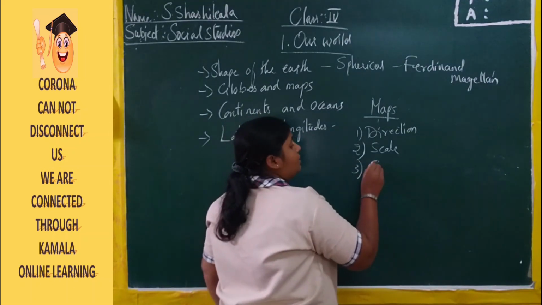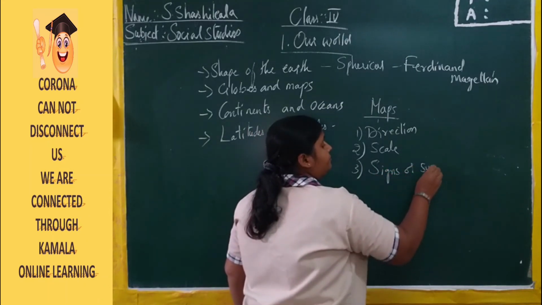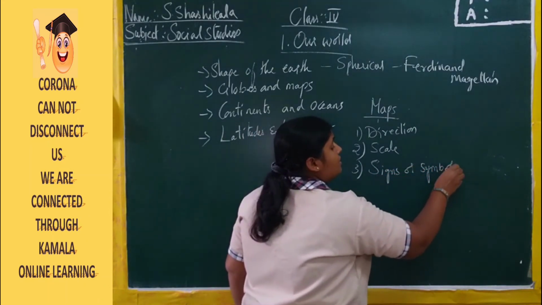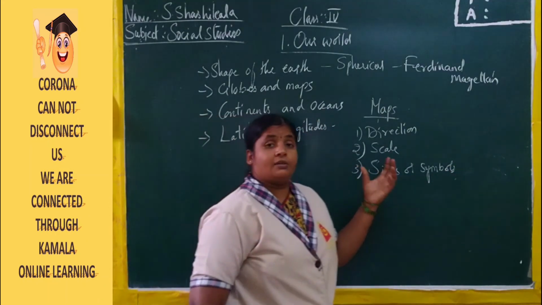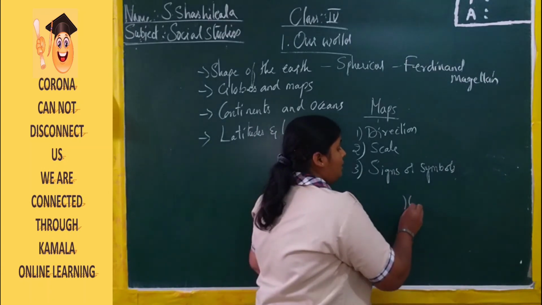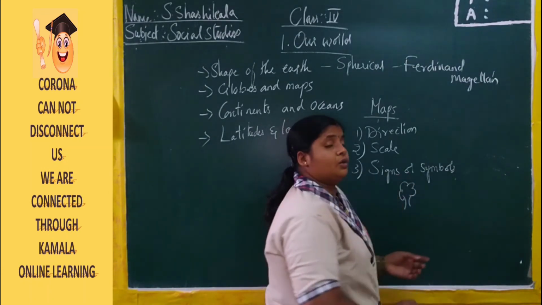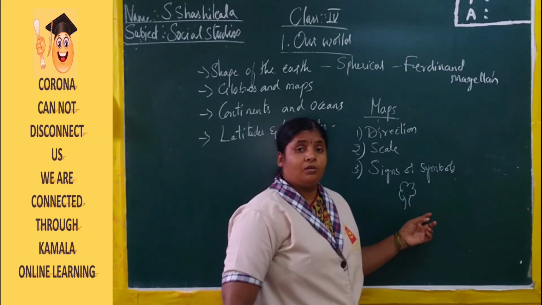And what is the third one? Signs or symbols. Here, for trees, with the help of a small identification mark, we can draw the trees. We can draw the police station here.